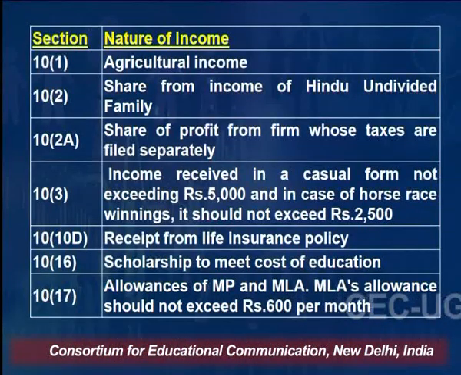Income received in a casual form not exceeding rupees 5,000, and in case of horse race winning, it should not exceed 2,500. See, there are certain winnings, like from lotteries if it is allowed, right? So there are certain incomes which are called casual income. There is no permanent source, there is a casual income. So casual income up to 5,000 rupees is exempted from tax. But if it is a horse race, the exemption is only 2,500.